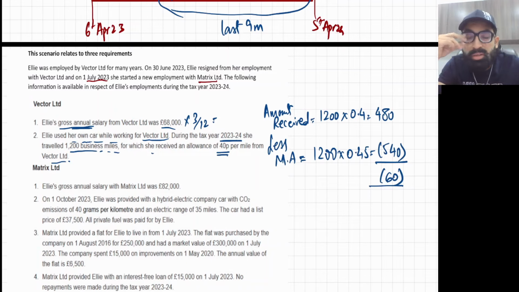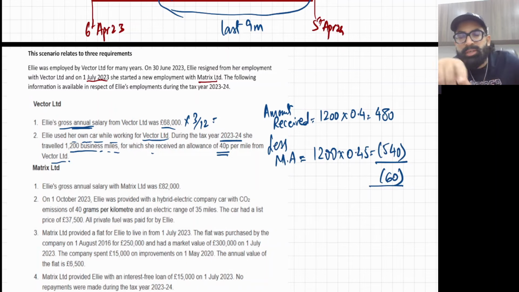Let me tell you one dodge. Do not prorate the 1200 miles, because the 1200 are the actual miles for the 3 months. So never apportion this 1200 miles. But yes, the salary, read note number 1. The salary was given annual. Annual means 12 months, so that's why I apportioned it into 3 upon 12. Be careful with this sort of dodge.